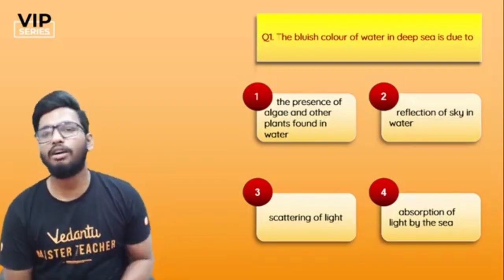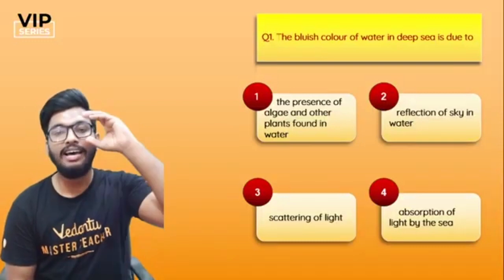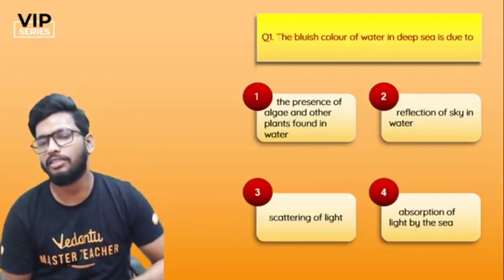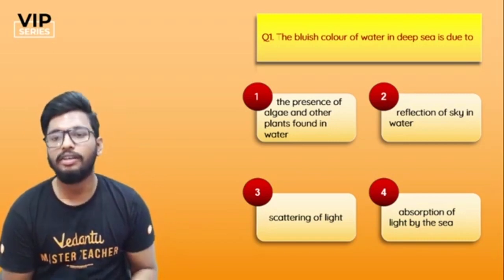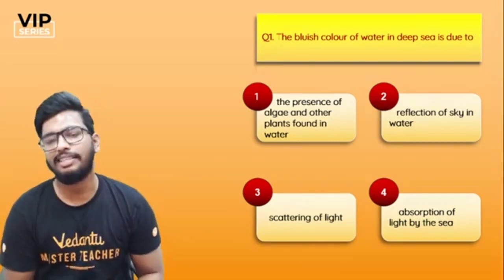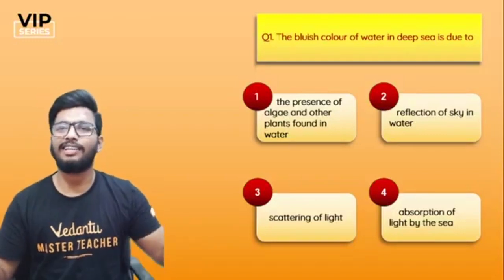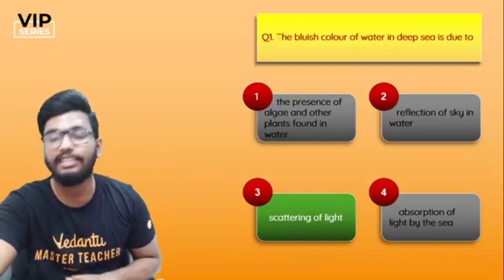The bluish color of water in the deep sea is due to what? Options: the presence of algae and other plants found in the water, reflection of sky in water, scattering of light, or absorption of light by the sea. The answer to this question, guys, in 5, 4, 3, 2, 1, it's because of scattering of light.